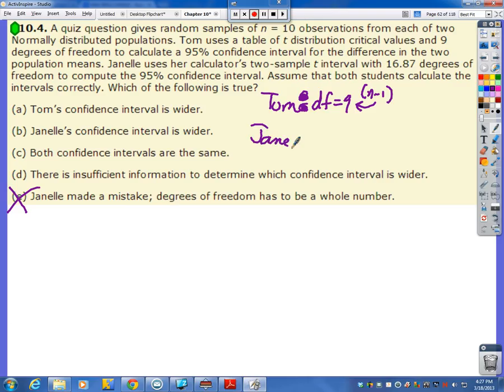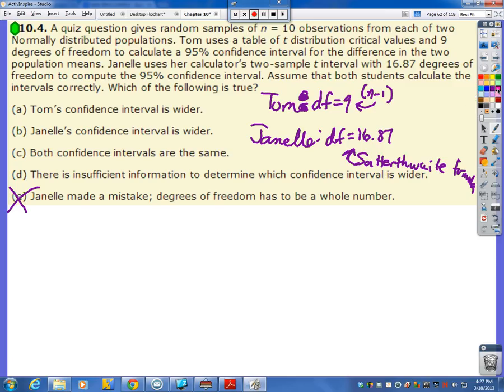Now, Janelle, on the other hand, her degrees of freedom were crazy looking, a decimal. How did she get that? She must have been using that crazy Satterthwaite formula that the calculator uses. Okay? And that's always going to give you more degrees of freedom than you would get by taking just the smaller sample size minus 1. Now, they're wanting to compare intervals here. That Tom's confidence interval is wider, Janelle's is wider, they're the same, or there's insufficient information to determine which interval will be wider.